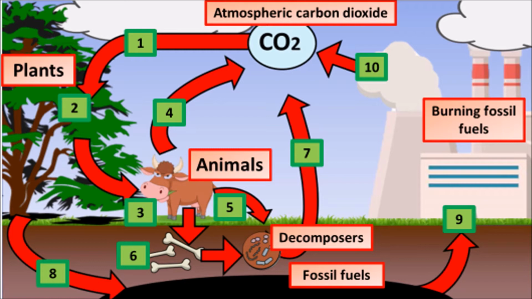They can also excrete feces, which is then broken down by decomposers. Both the plants and animals can die, and then their dead bodies will also be broken down by decomposers. The decomposers, as they're living, respire and release carbon dioxide back into the atmosphere. Some of these dead plants and dead animals can turn into fossil fuels, which can later be burnt, which releases the trapped carbon dioxide back into the atmosphere.